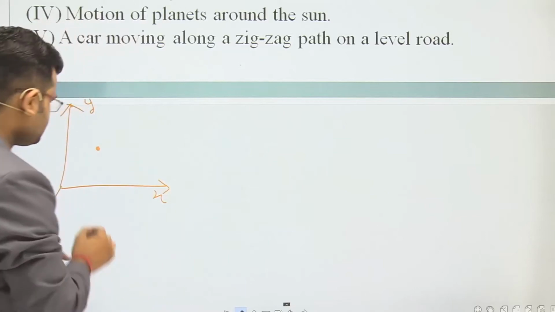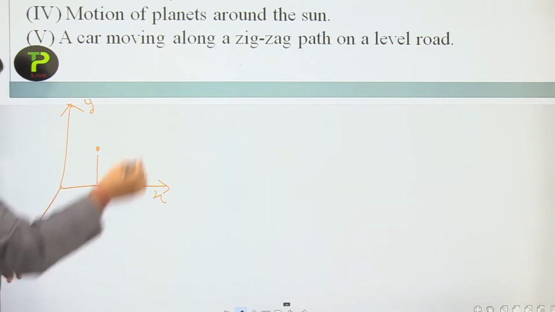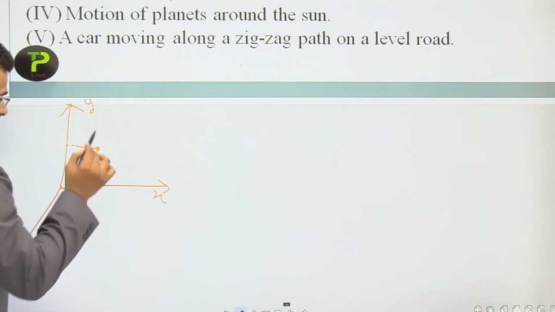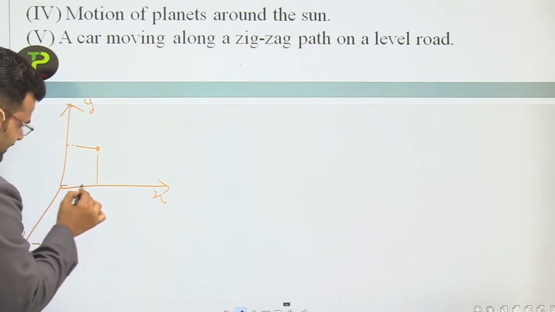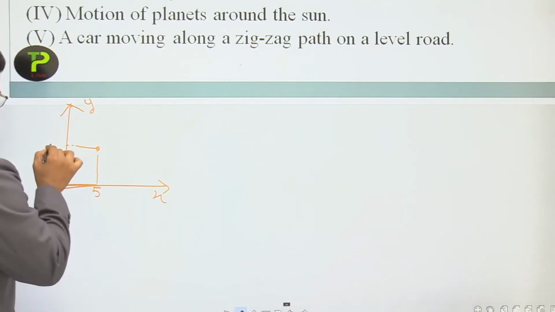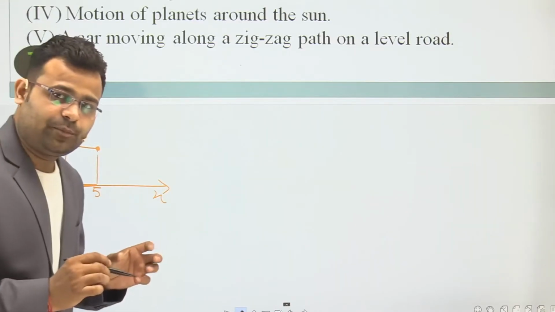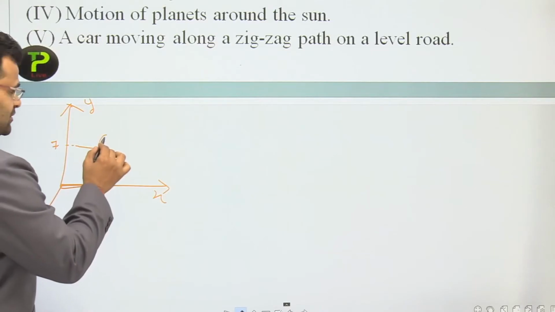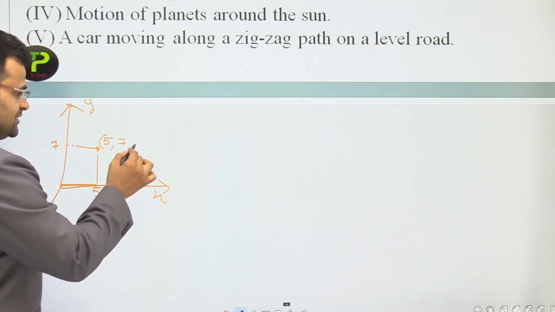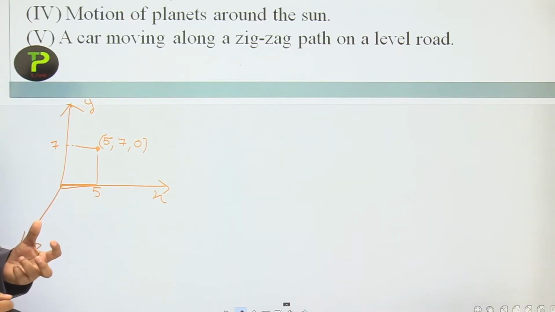Now, dear students, draw the perpendicular in the downward direction, and the second perpendicular in the other direction, and measure the distances. We measure 5 and we measure 7. So the coordinate of that point is 5 comma 7 comma, and what is z? That is 0. So we require two coordinates to show that position.